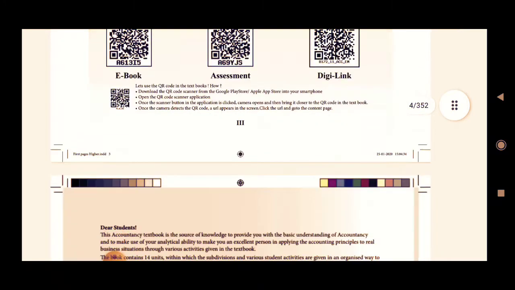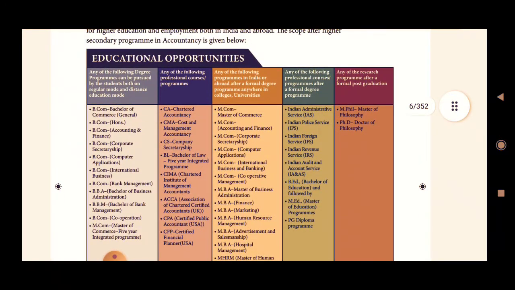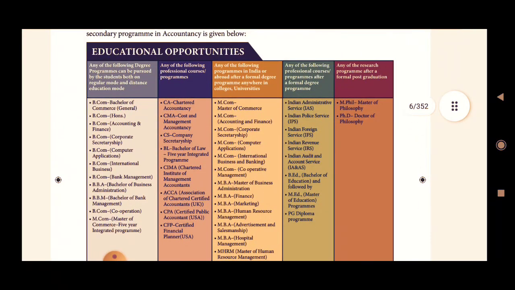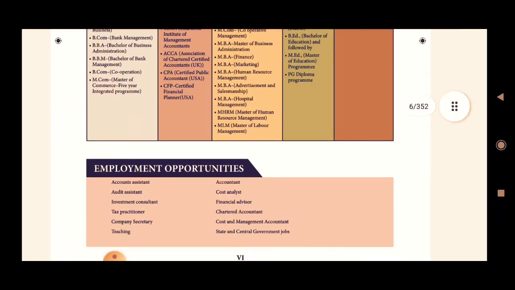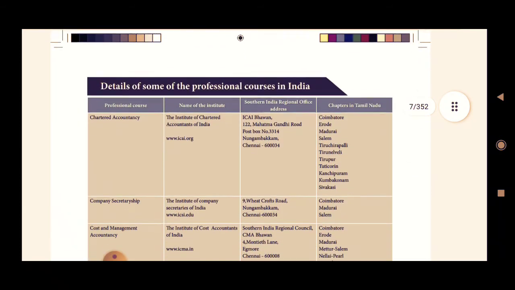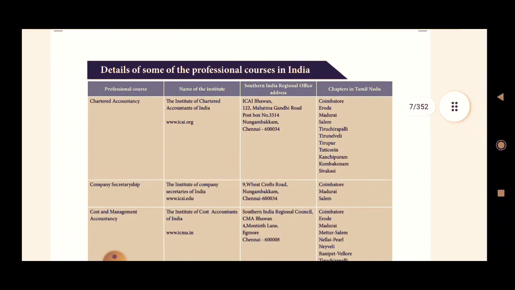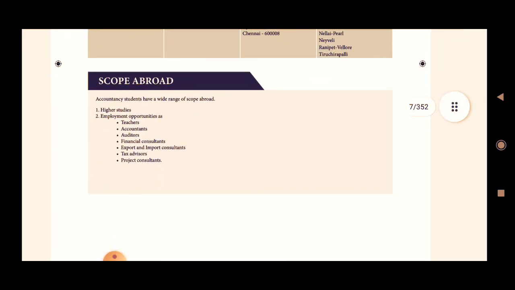Just write unit 1 and title, and then write this scope, educational opportunities. This paragraph you need not write with color at all. Just take a pen or pencil and select your favorite courses, and write everything in the note itself. Put the topic as educational opportunities, and then write all those degrees, BCom, MCom. No need to write these big side headings. You just write the course names alone, and then employment opportunities also you have to write. No need to write the details of some professional courses. You just write scope abroad.